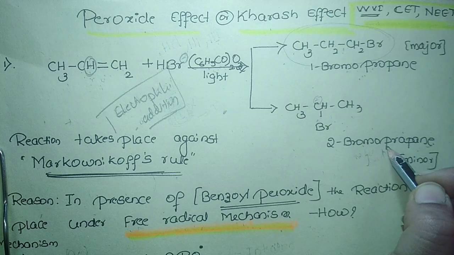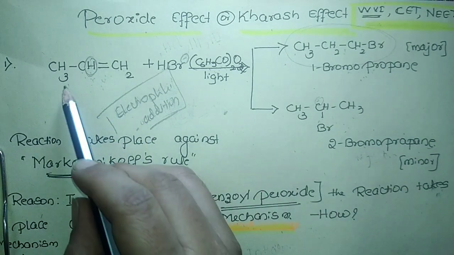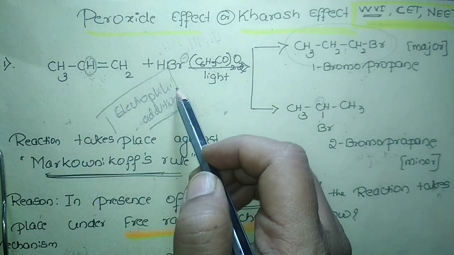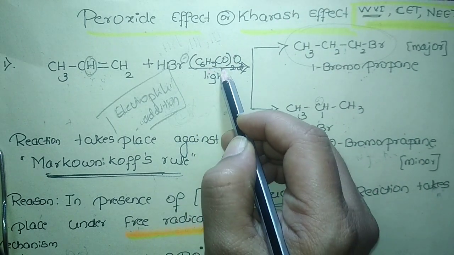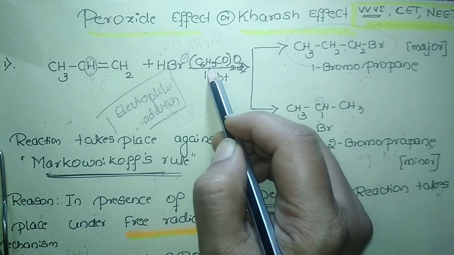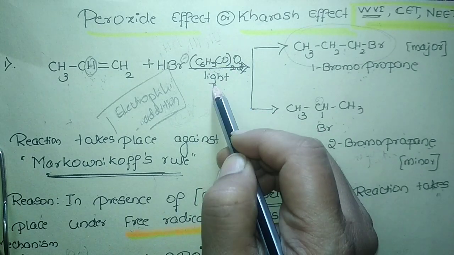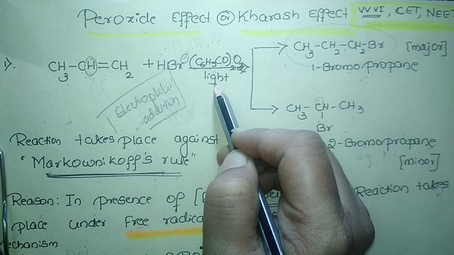Now the question comes, if I want to carry out the same reaction in the presence of benzoyl peroxide or light, we will not get the expected product.